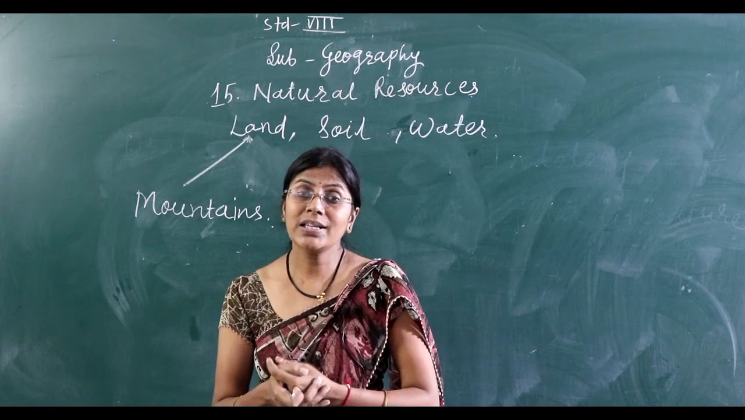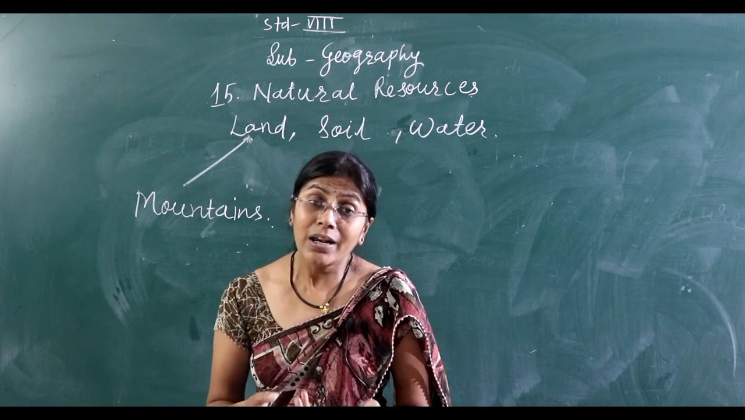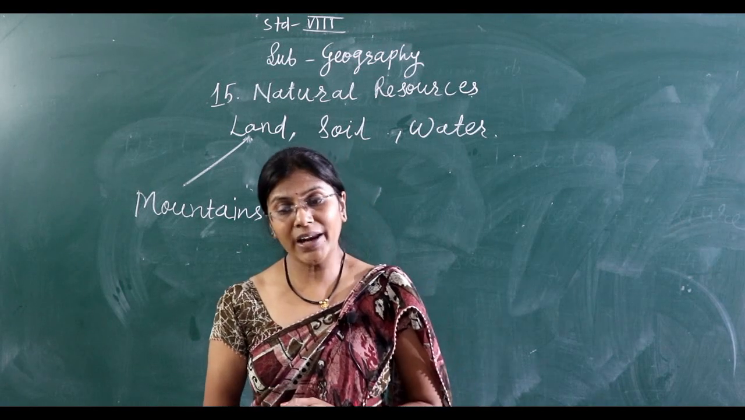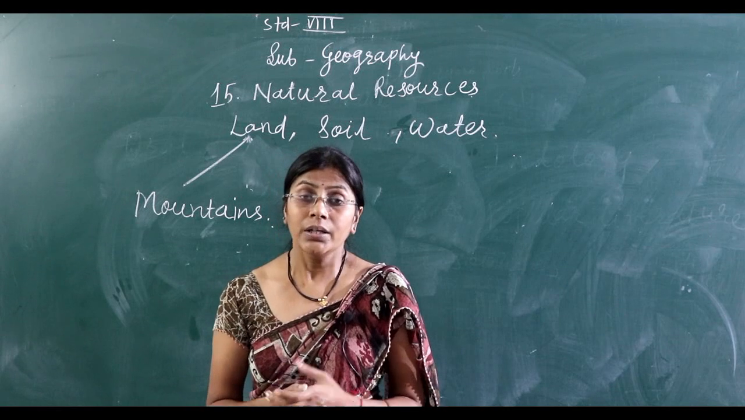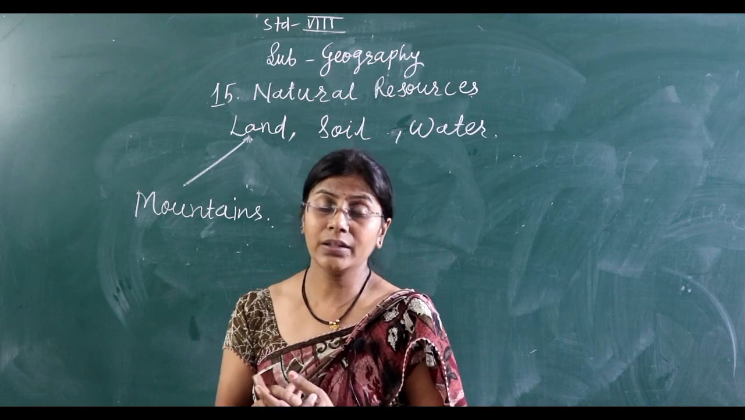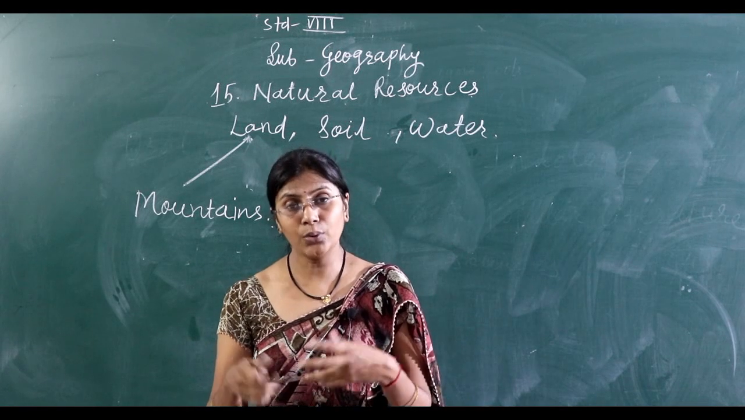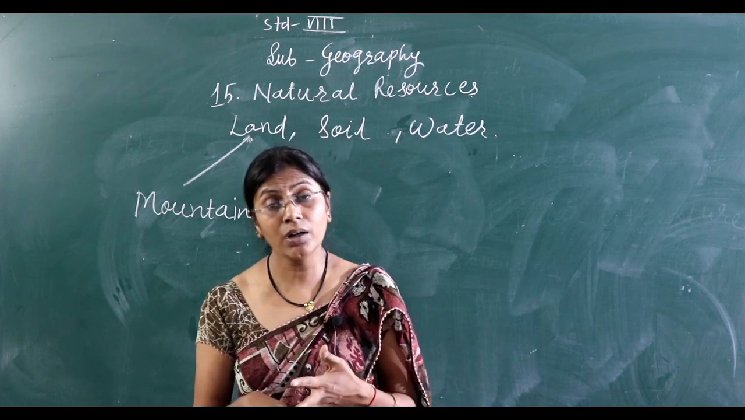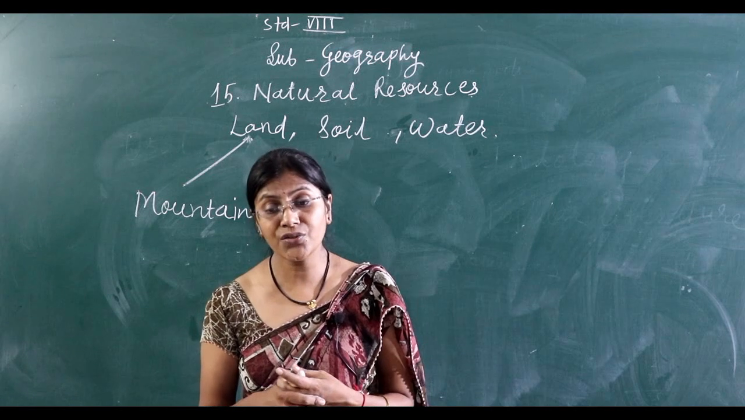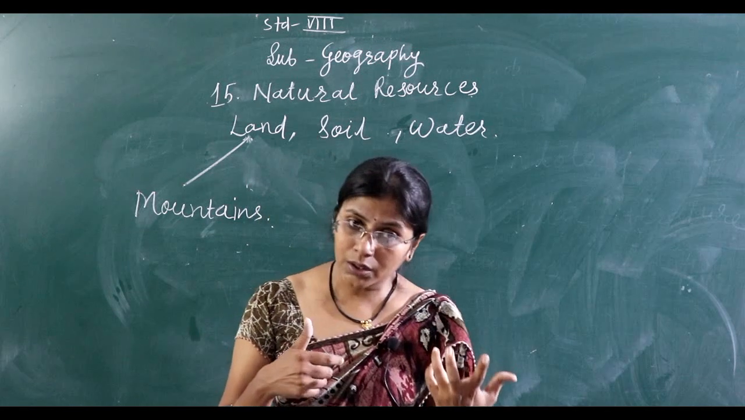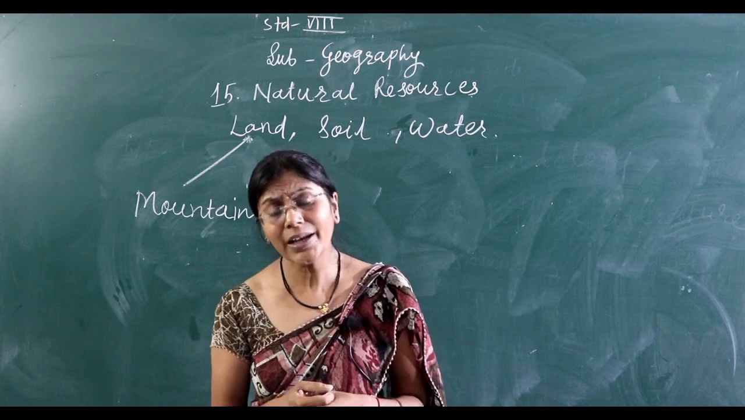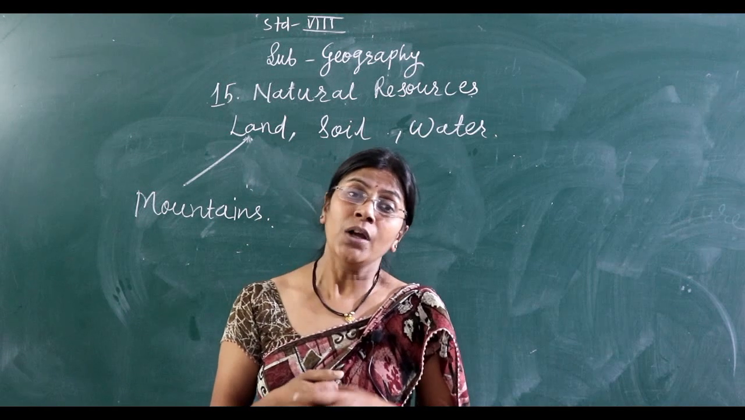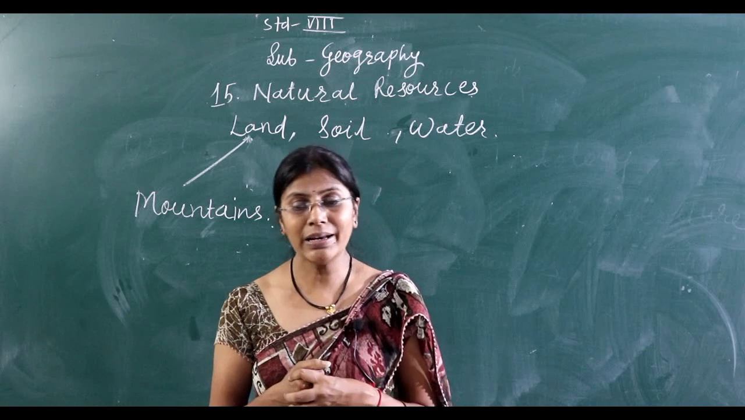On the mountains, different types of wildlife survive. They also affect the climate. Not only that, there are so many things related to mountains: the formation of glaciers, the formation of rivers, different types of coniferous trees, commercial purposes, and different types of wildlife in the mountain area.